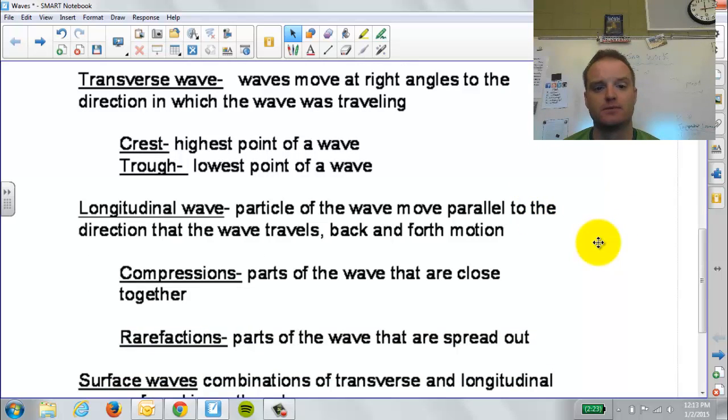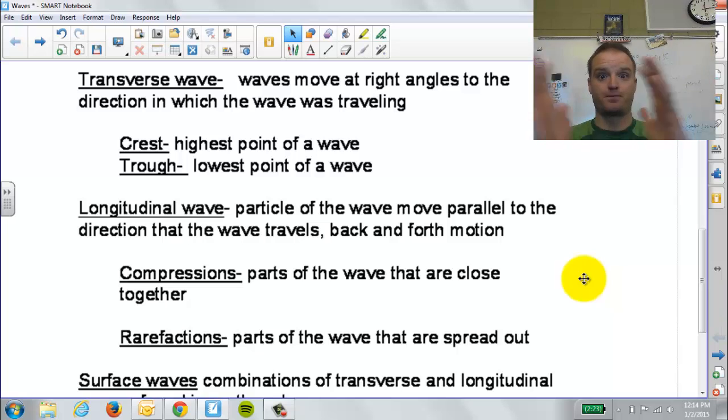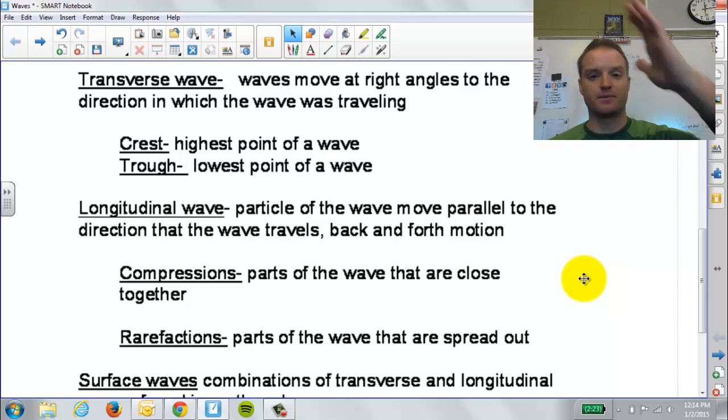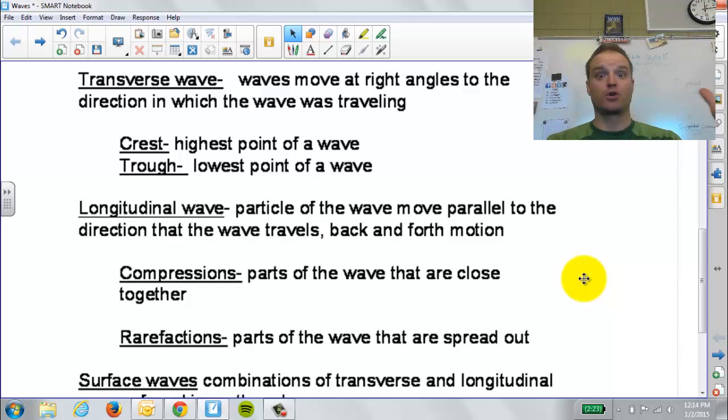Sound waves travel as longitudinal waves. Longitudinal, a nice new big word for you. In longitudinal waves, the particles of the wave are moving back and forth. Think of it more like a spring, how it compresses and expands, compresses and expands. So it's not going up and down. Think of an accordion as the way to look at it. That's how these waves travel and carry energy from place to place.